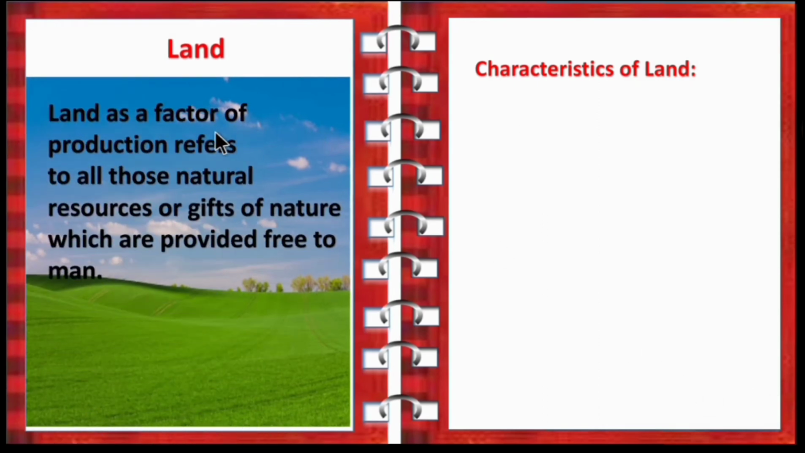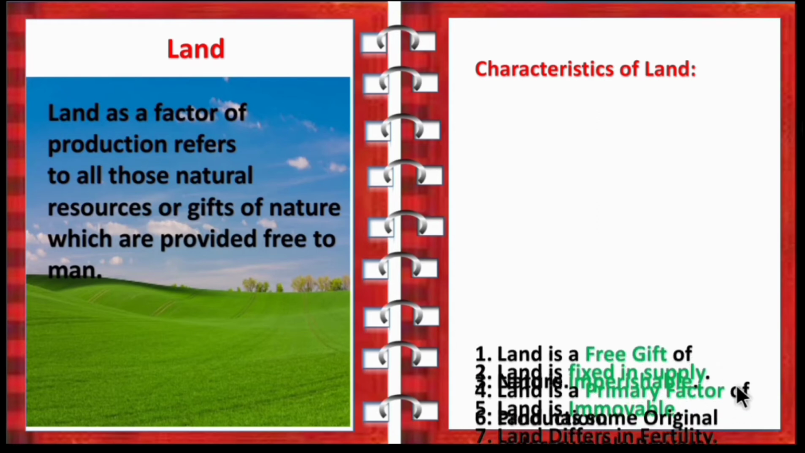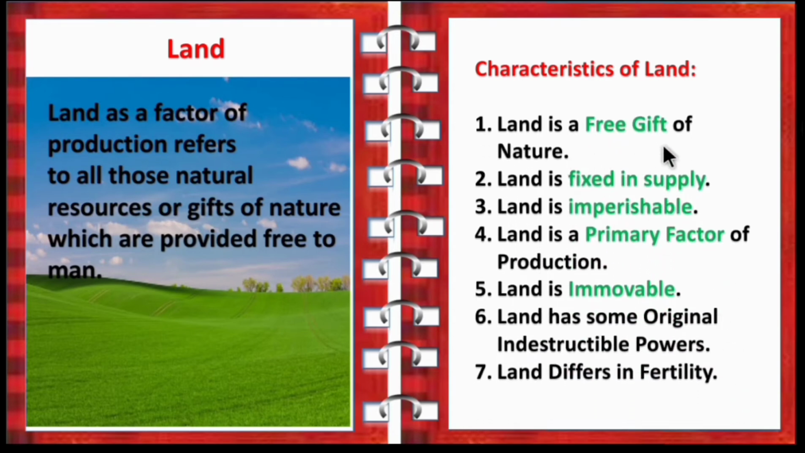So what is land? Land as a factor of production refers to all those natural resources or gifts of nature which are provided free to man. So land is the primary factor of production and it provides all the natural resources which are the raw materials in the production process. So now let's move on to characteristics of land. Land is a free gift of nature. So the resources available in nature are free. Land is fixed in supply. Land is imperishable. Imperishable means we cannot destroy it.